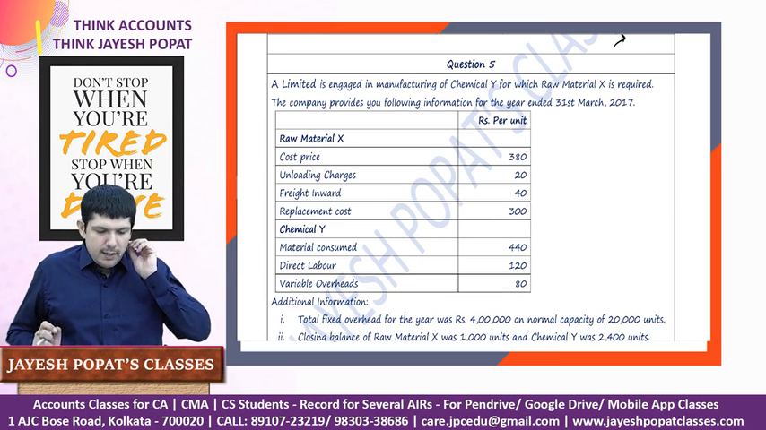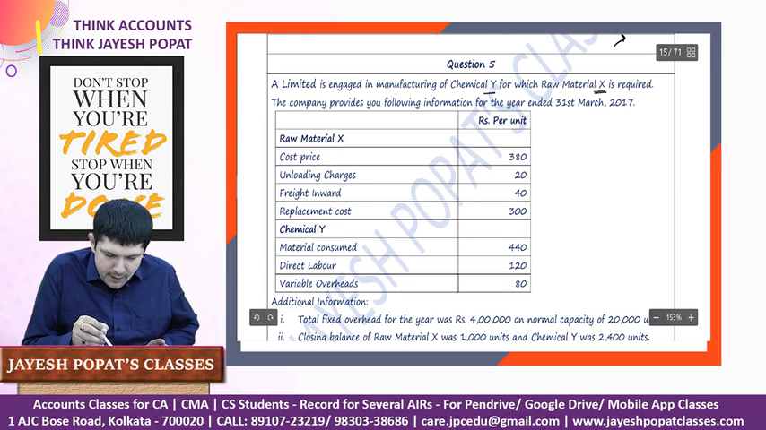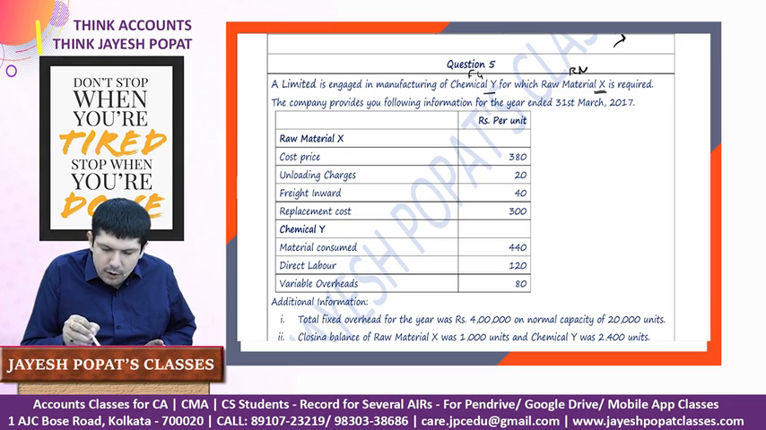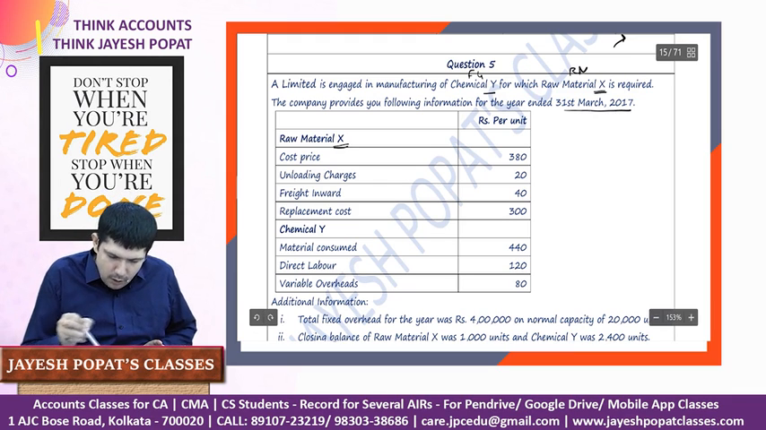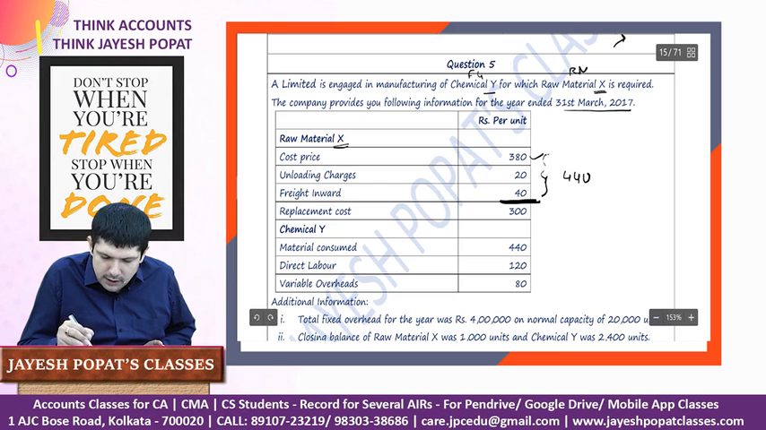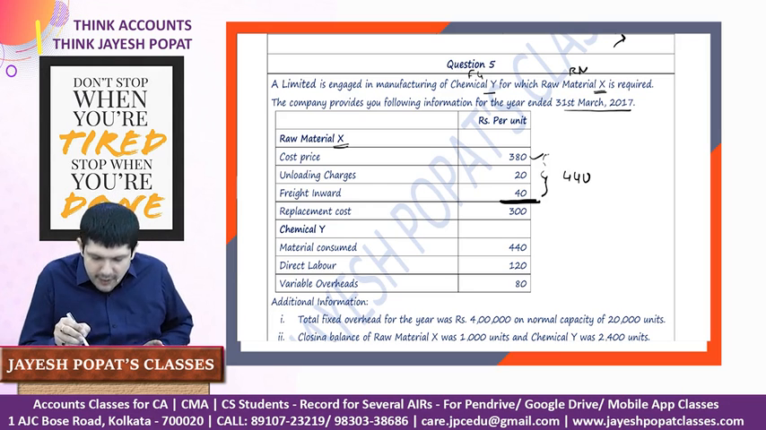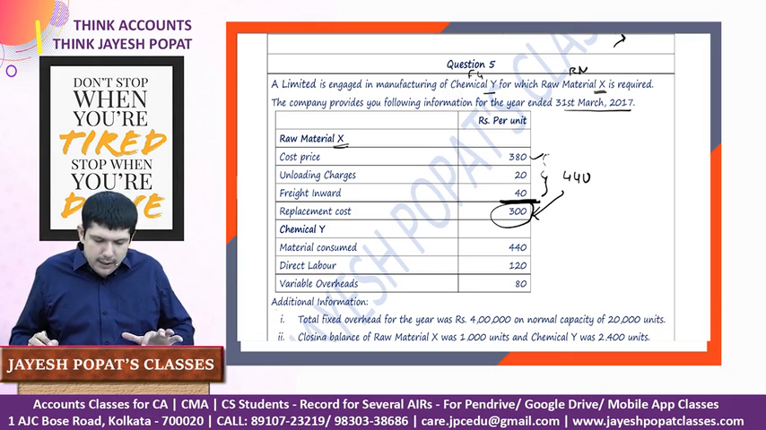A Limited is engaged in manufacturing chemical Y from raw material X. So this is my finished goods, this is my raw material, right? The company provides you with the following information for the year ended 31st March 17. Raw material X: the cost price is so much, unloading charges and freight are so much, so these will be considered as directly attributable expenses, and the total cost here would be calculated as 380 plus 20 plus 40, whereas the replacement cost is only 300, so there is a decline in the price of the raw material.